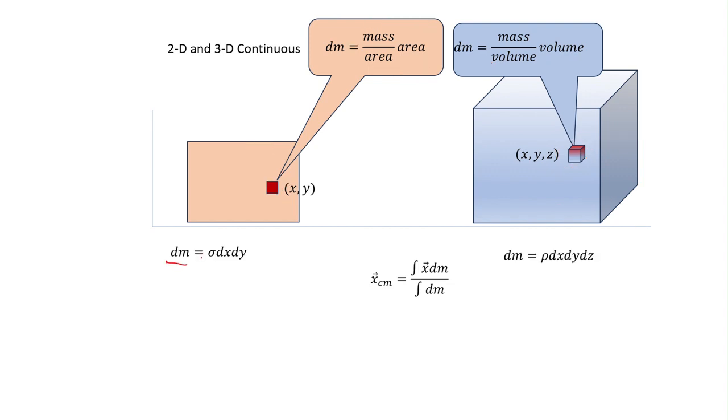Here, dm is sigma, so that's what we use when we talk about the mass per unit area, excuse me, that's just a bit of notation. And then rho is what physicists like to use when we talk about mass per unit volume. So strictly notation there. And then what's volume? dx, dy, dz, because I have to go this way, and I have to go this way, so I'm adding up the dx, and then I have to go into the cube. I have to go in this direction too. I have to do all three directions.